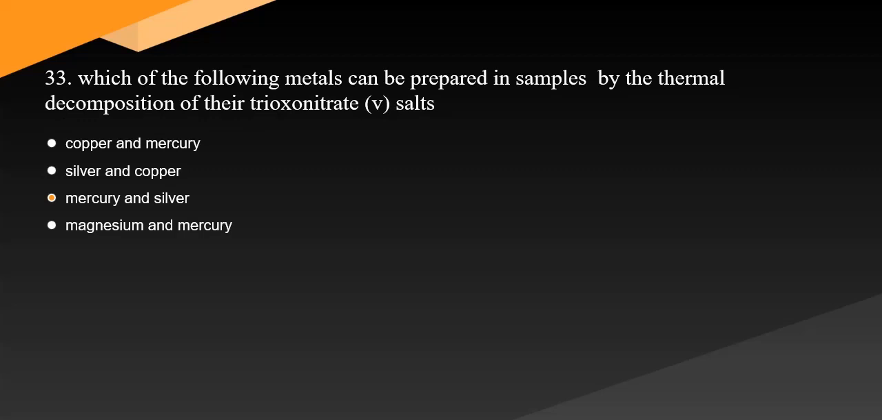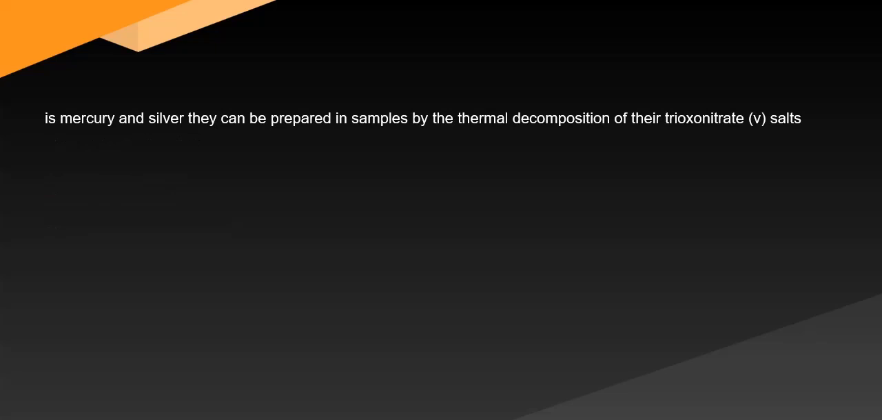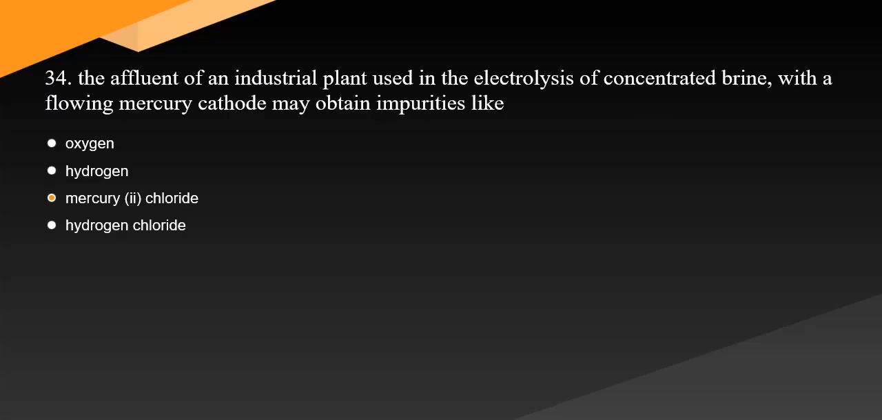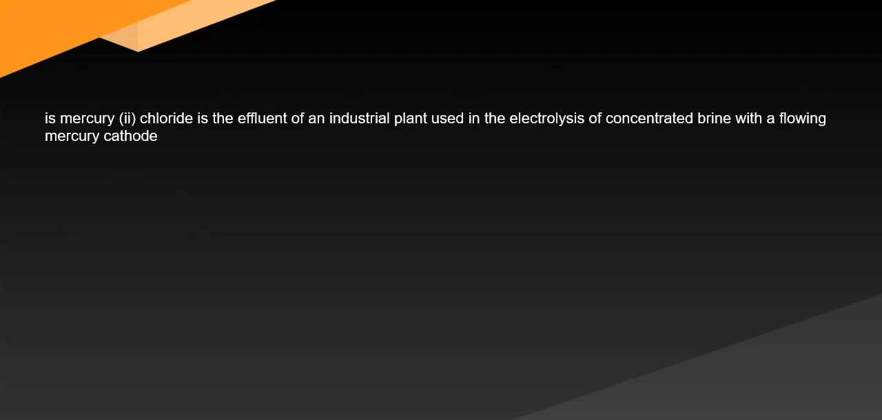33. Which of the following metals can be prepared in samples by the thermal decomposition of their trioxonitrate(V) salts? Question 33 Answer is mercury and silver. They can be prepared in samples by the thermal decomposition of their trioxonitrate(V) salts. 34. The effluent of an industrial plant used in the electrolysis of concentrated brine, with a flowing mercury cathode, may contain impurities like. Question 34 Answer is mercury.